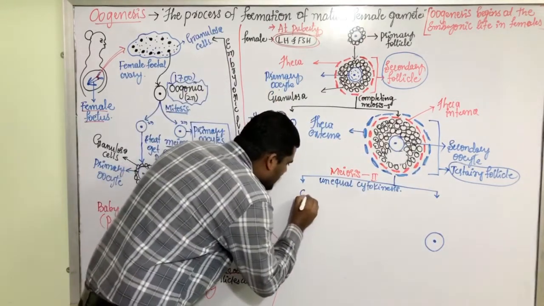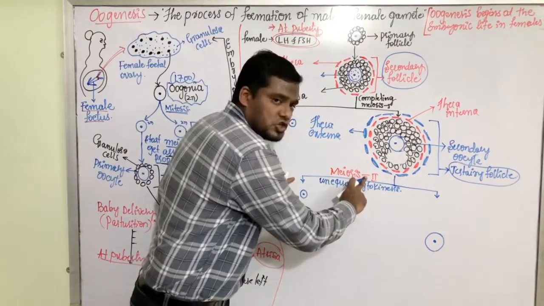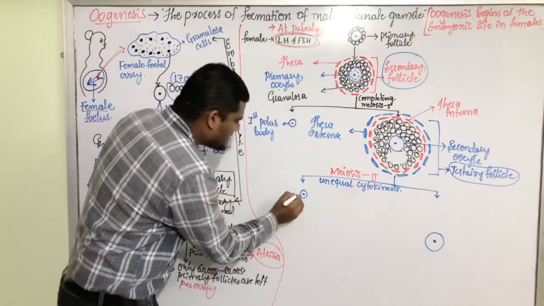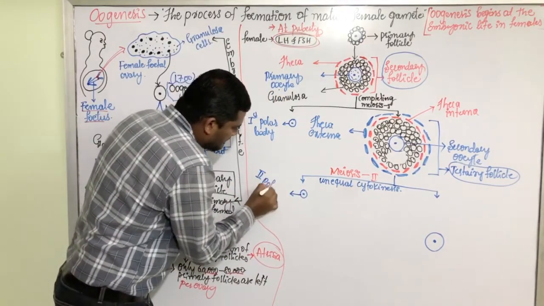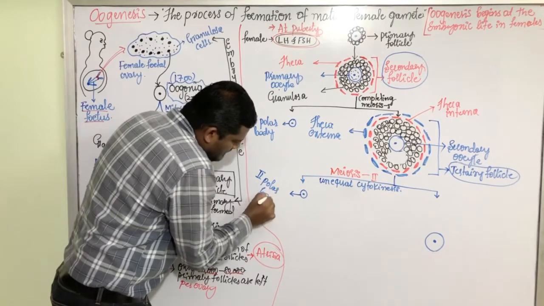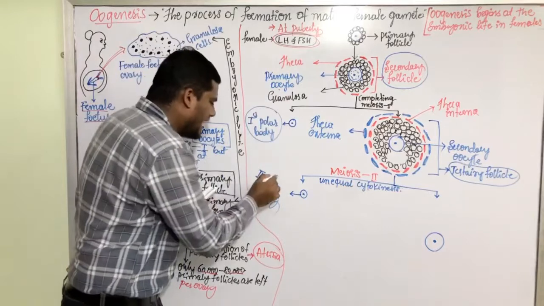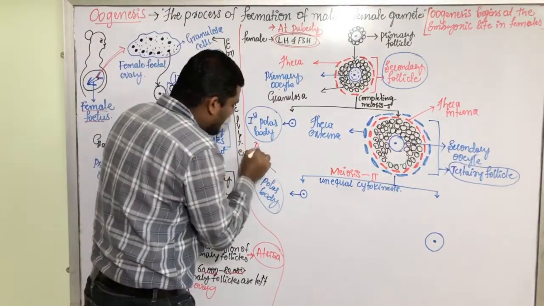Only 10% of cytoplasm is coming to this. As a result of that, in meiosis 2, two cells are formed. These two cells are formed. This cell is called as second polar body. Both first polar body and second polar body get degenerated.